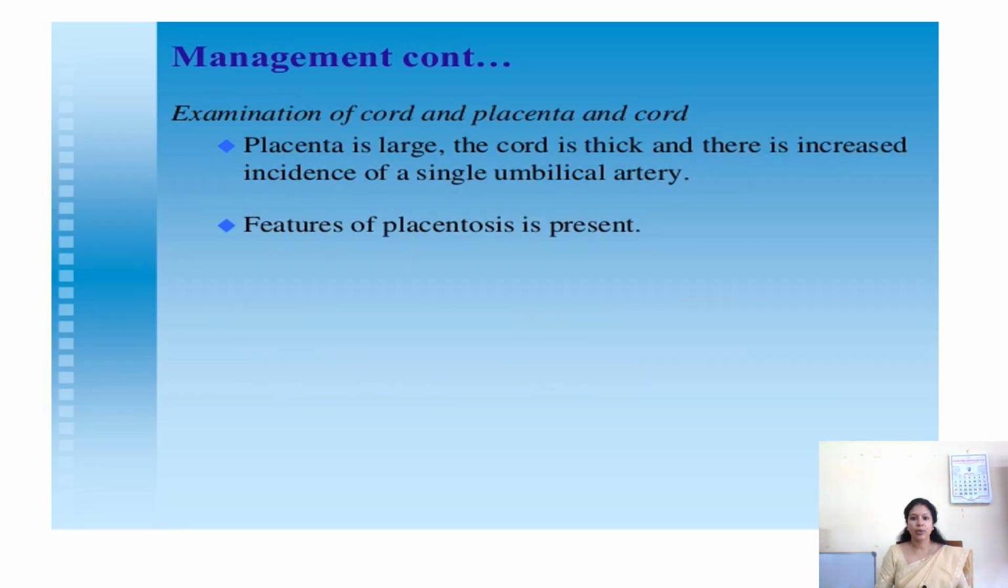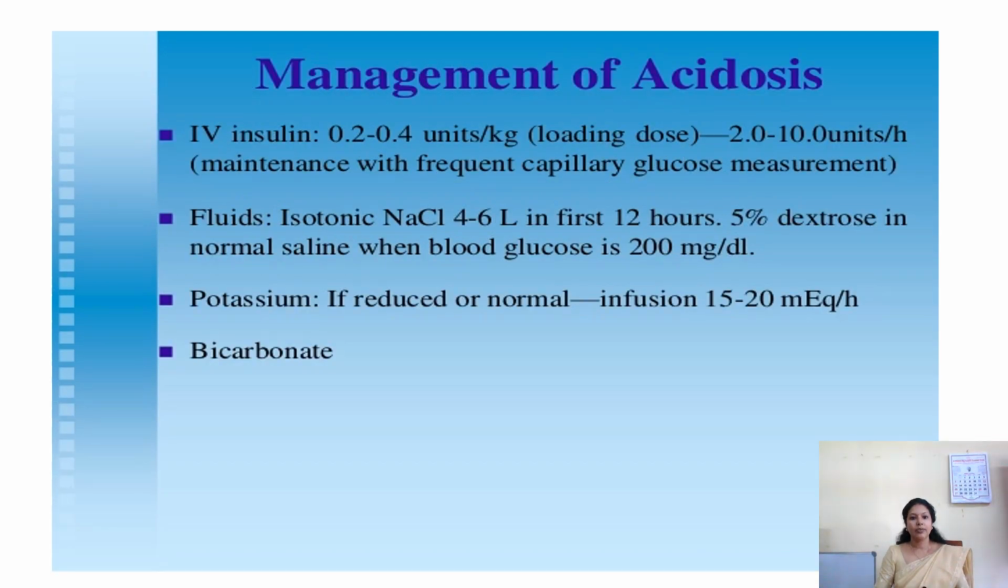After the delivery, the cord and placenta should be examined. The placenta will usually be large, the cord will be thick, and there is increased incidence of single umbilical artery. So you should observe for these features, and features of placentosis should also be observed. If the labor is getting prolonged, there is a chance of acidosis.